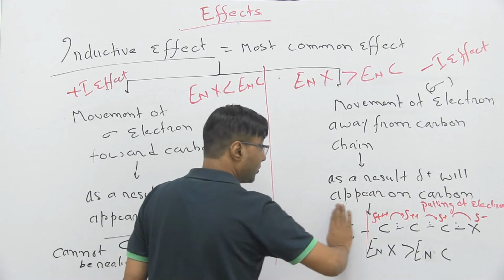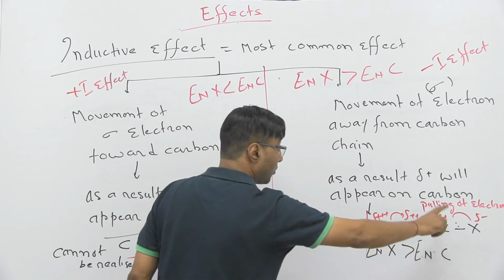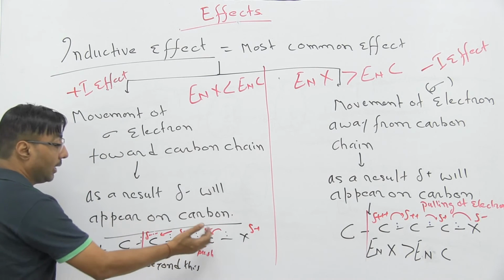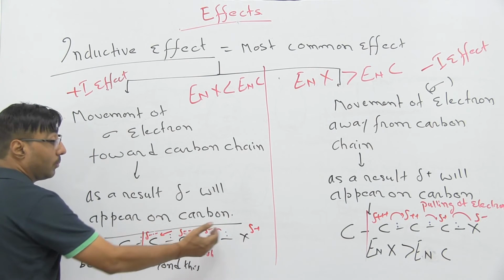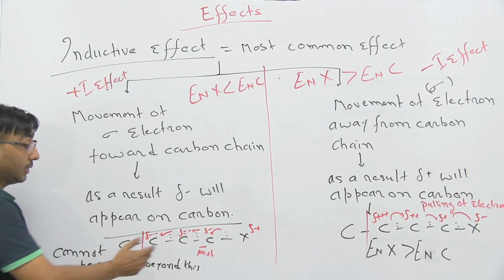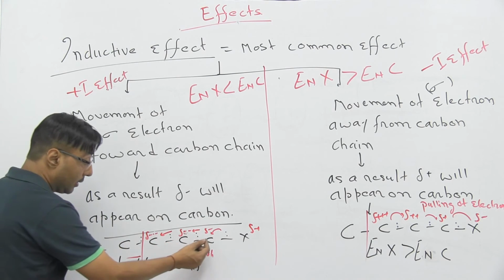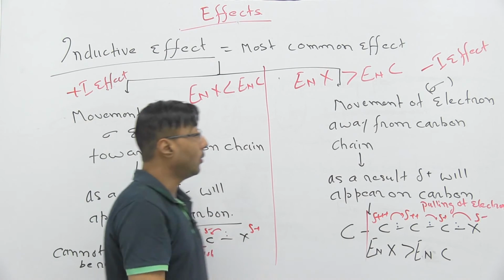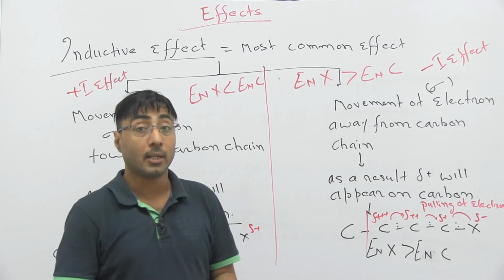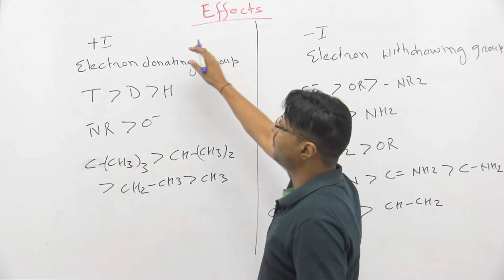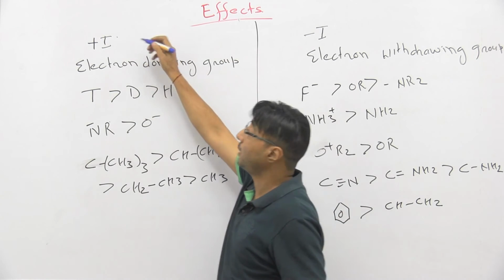It removes the electron from the carbon chain towards the halogen, or towards the X. Here they are taking electron from X. And in this case the electron moves towards the carbon chain. They are moving towards the carbon chain, that's why they are positive I effect. They are moving away from the carbon chain, that's why they are known as negative I effect.